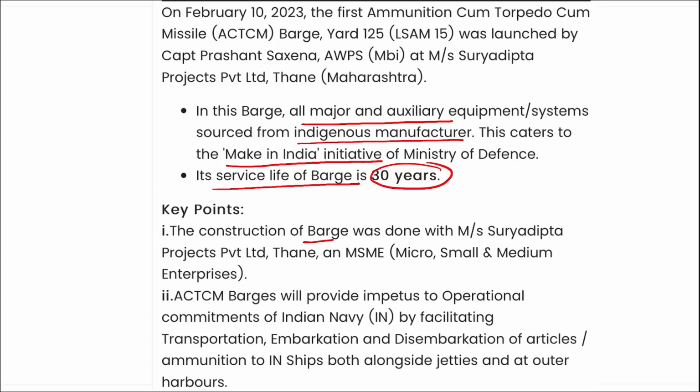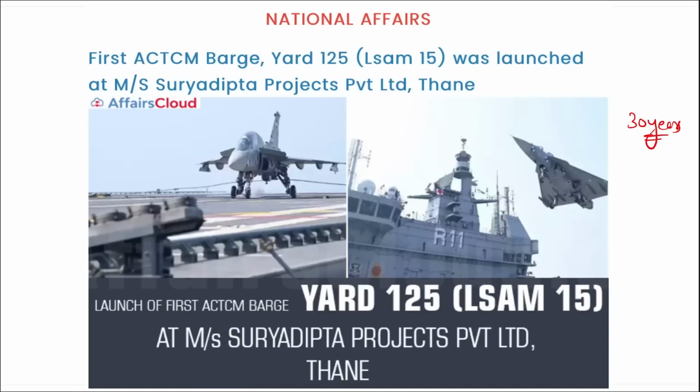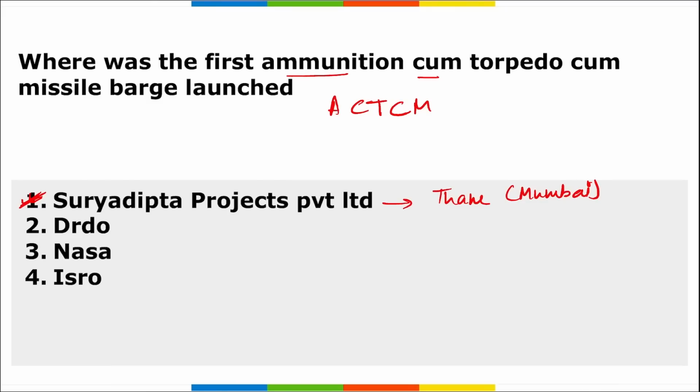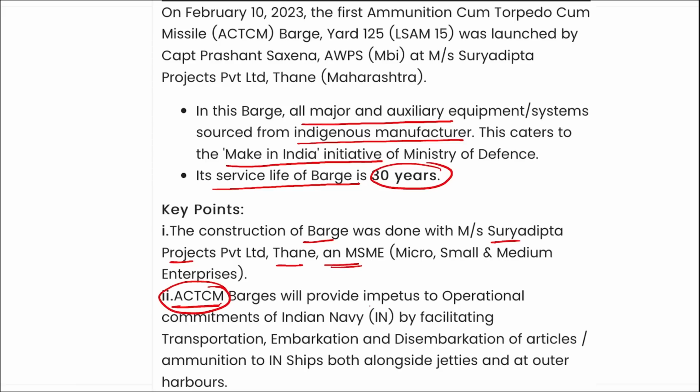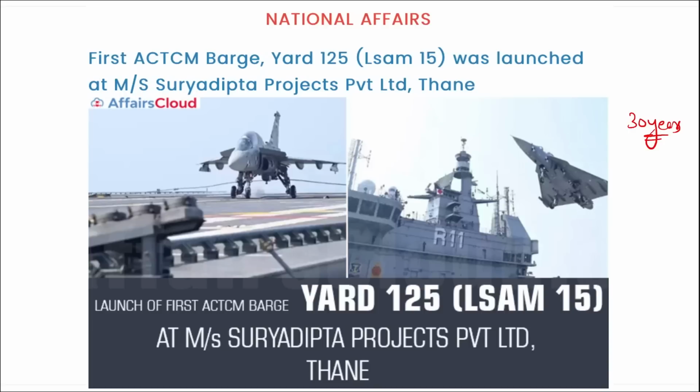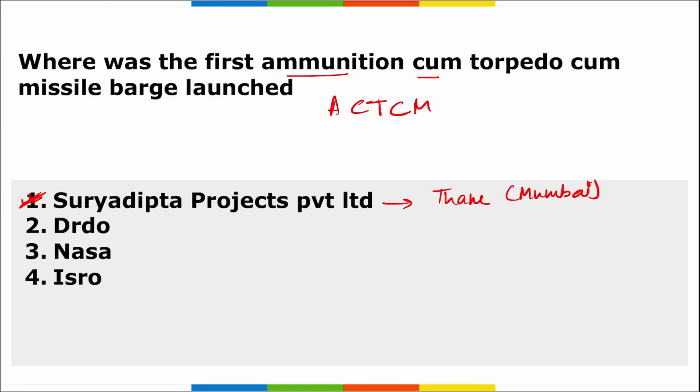The construction of the barge was done with Suryadipta Projects Limited, Thane, and MSME and ACTCM. What is this ACTCM? It is your ammunition cum torpedo cum missile barge. This will provide impetus to the operational commitments of the Indian Navy by facilitating transportation, embarkation and disembarkation of articles and ammunition to Indian naval ships, both alongside jetties and at the outer harbor. Alright, so coming back, remember the correct option is option A, Suryadipta Projects Private Limited, that is in Thane, Mumbai.